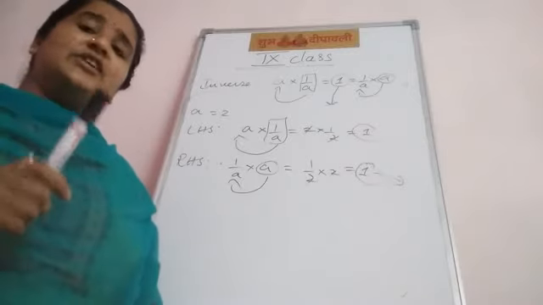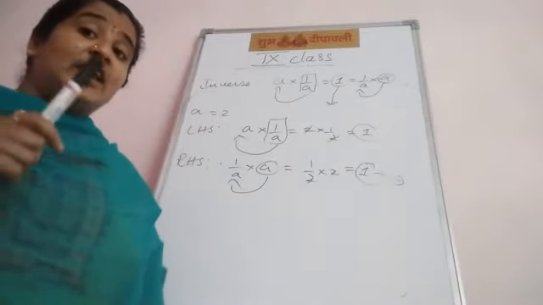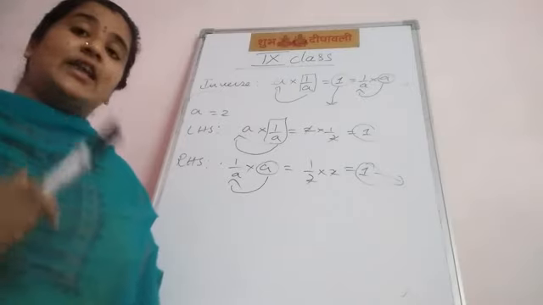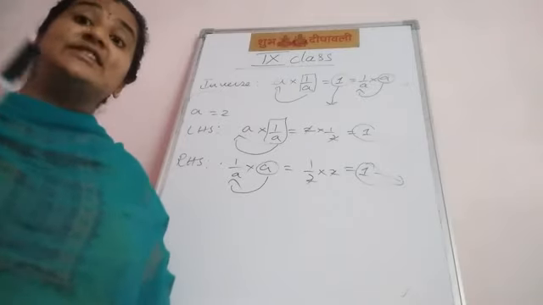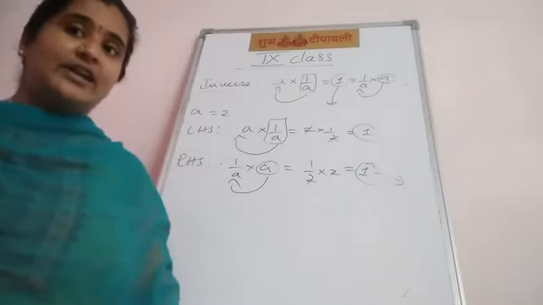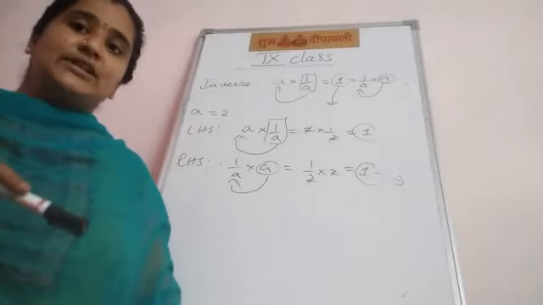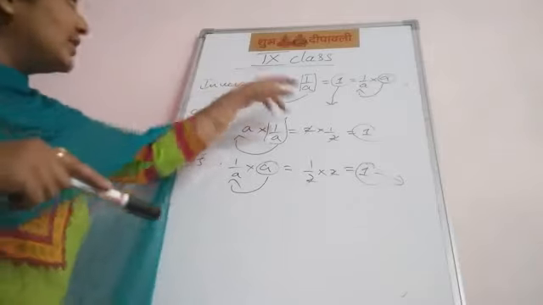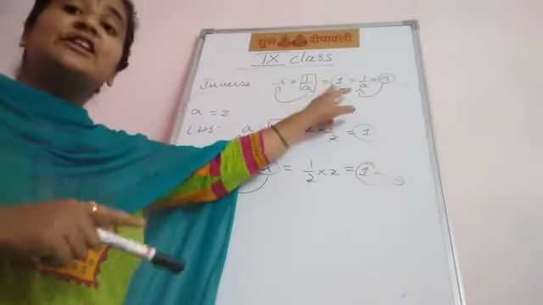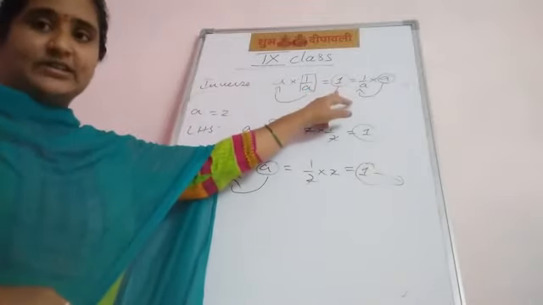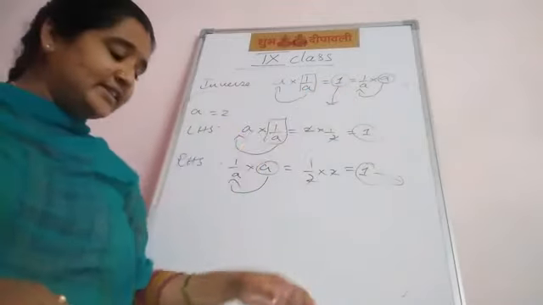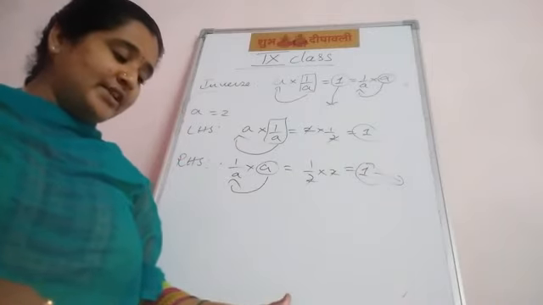There is a connection between identity and inverse. In inverse, under addition, A plus in bracket minus A is equal to the additive identity. Under multiplication, A into 1 upon A is equal to the multiplicative identity. Students, by this we completed half of the introduction.